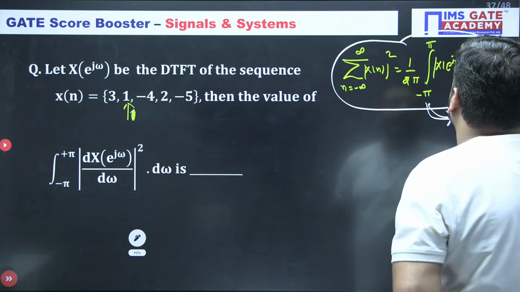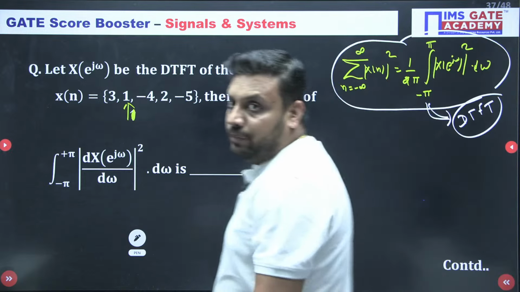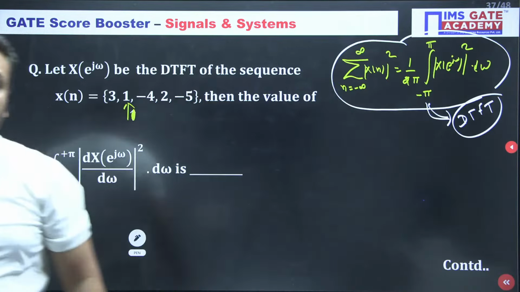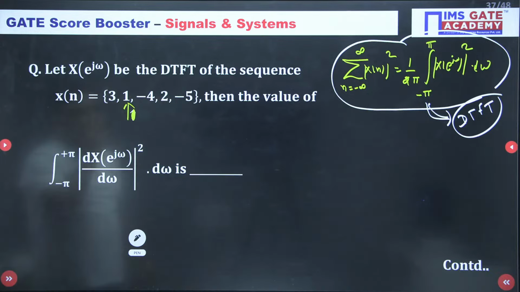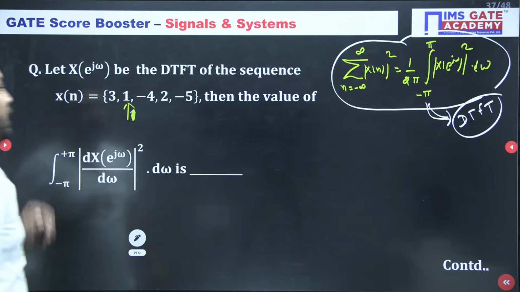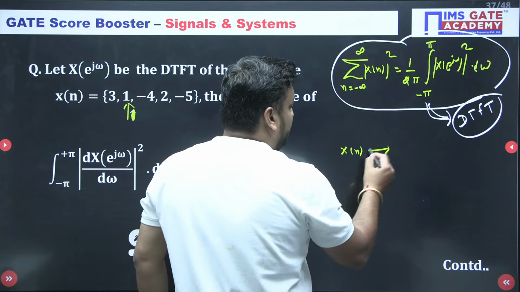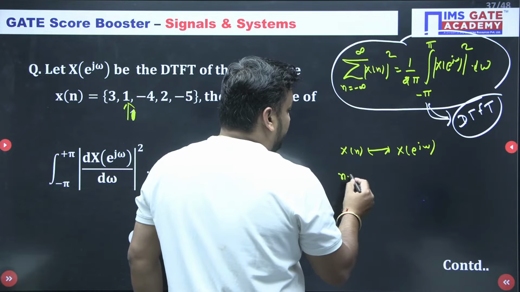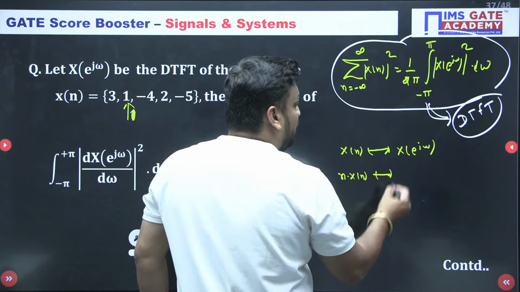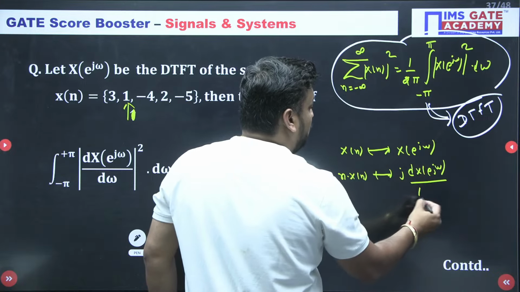DTFT has come, the discrete time Fourier transform. And what it is asking for is the integral from minus pi to pi of dX(e^jω)/dω. Do you know this property? If x[n] has the DTFT X(e^jω), then n x[n] corresponds to j dX(e^jω)/dω.